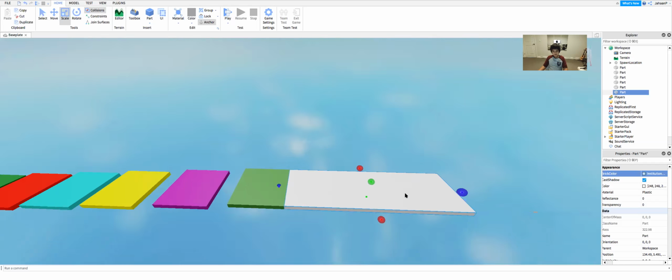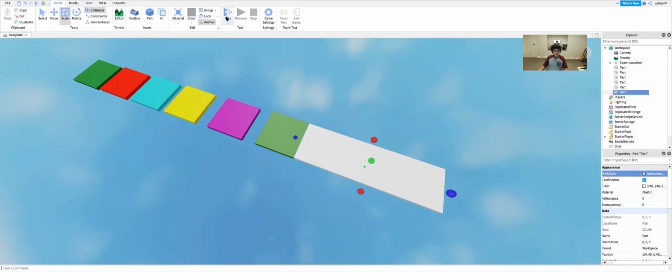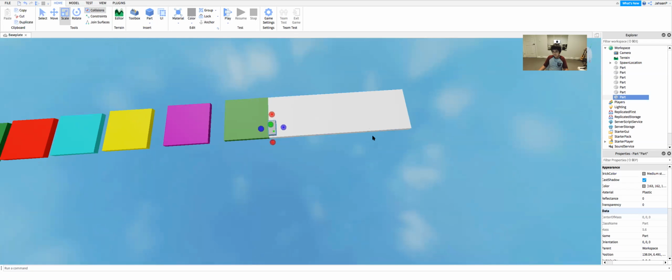So then what we'd do is we'd insert another part and make that. Oh, first we'll have to move that. We can just say move. And now we can scale it.